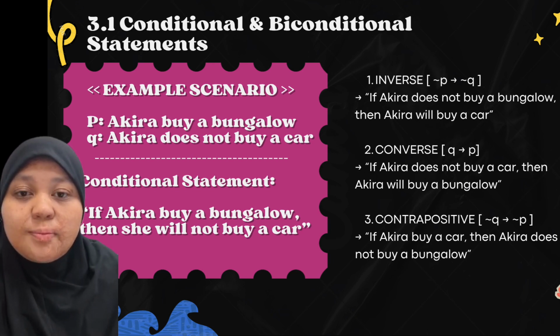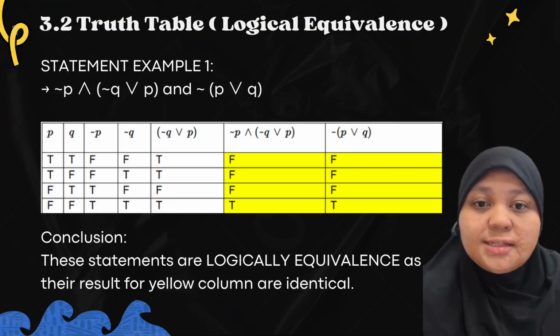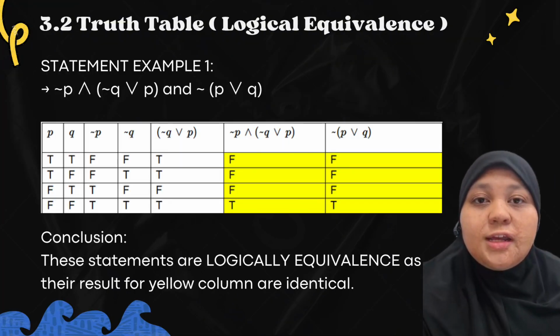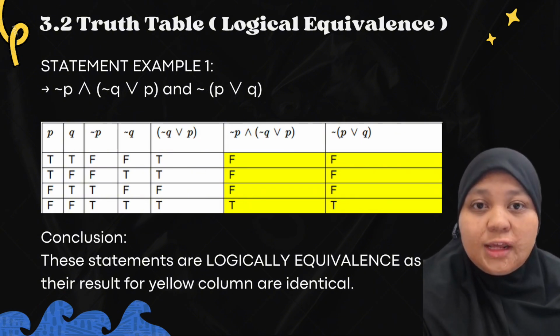These are a few examples for conditional statements. As for the second part, it is the truth table. This truth table is to determine whether two statements are logically equivalent or not. There are two examples I provided here.